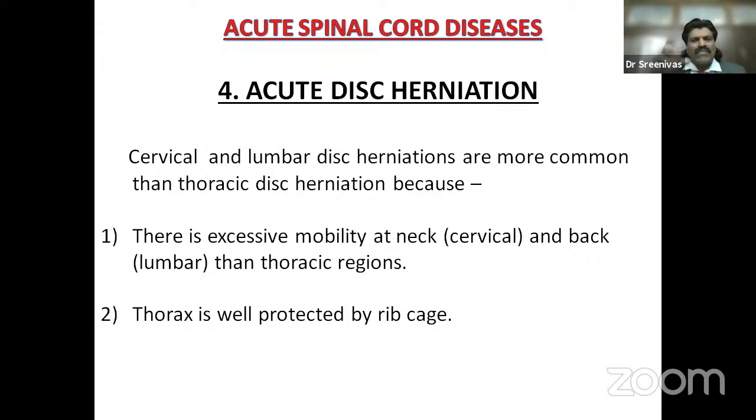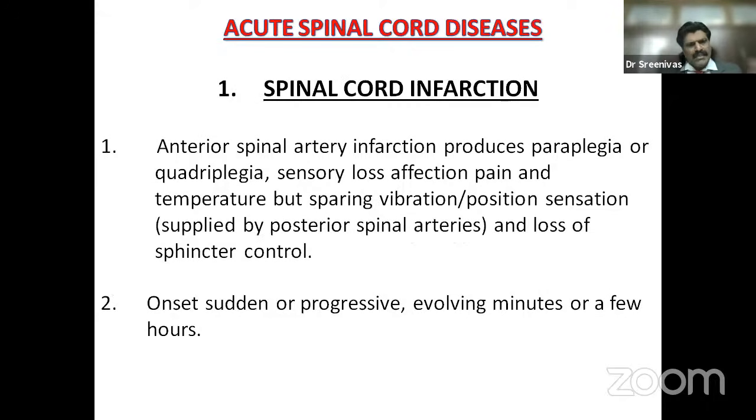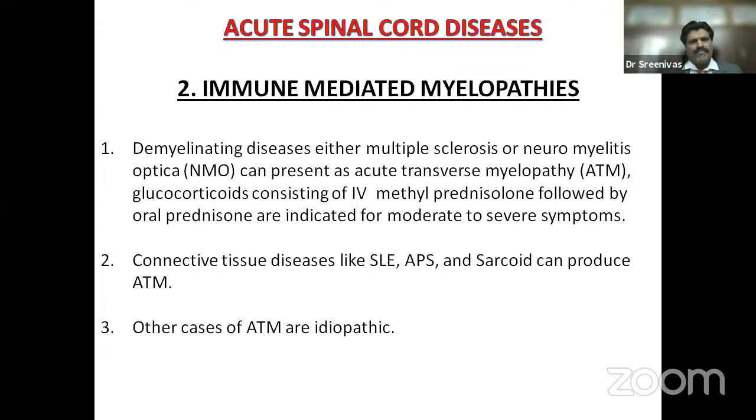mobility at the neck causing cervical disc prolapse and at the back causing lumbar disc prolapse, more than in the thoracic region. And the second point, the thorax is well protected by the rib cage. Spinal cord infarction. So now we are coming to the non-compressive myelopathy. Anterior spinal artery infarction produces paraplegia or quadriplegia, sensory loss affecting pain and temperature sense but sparing vibration and position sense because they are supplied by the posterior spinal artery, and loss of sphincter control. Onset is sudden, progressive, evolving in minutes or a few hours.